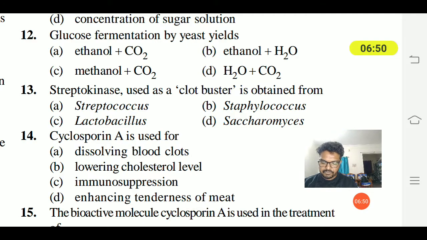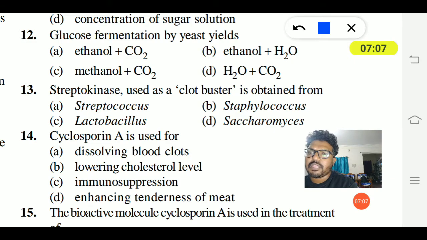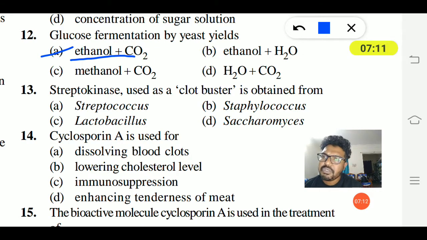Twelfth question. Glucose fermentation by yeast yields ethanol and carbon dioxide, ethanol and hydrogen, methanol and carbon dioxide, or water and carbon dioxide. The glucose fermentation by yeast yields ethanol and carbon dioxide. That is the right answer. Ethanol and hydrogen may not be produced, nor methanol and carbon dioxide. When yeast acts upon glucose, that makes a fermentation. Ultimately ethanol and carbon dioxide are the two products produced.